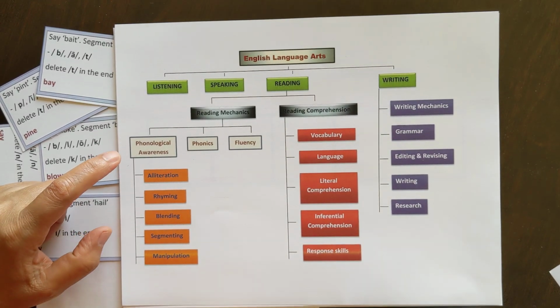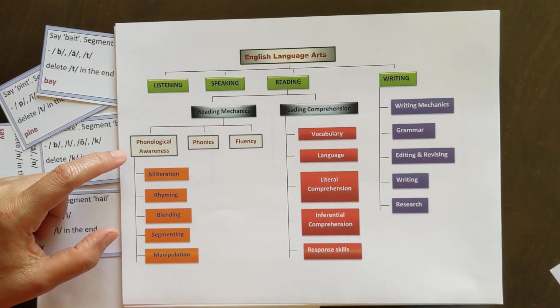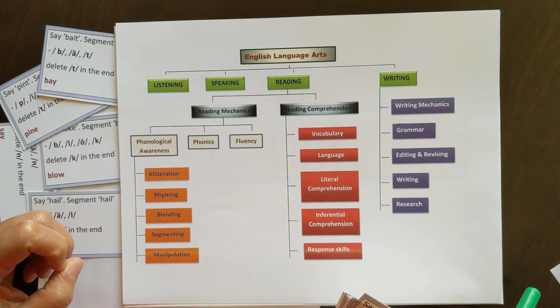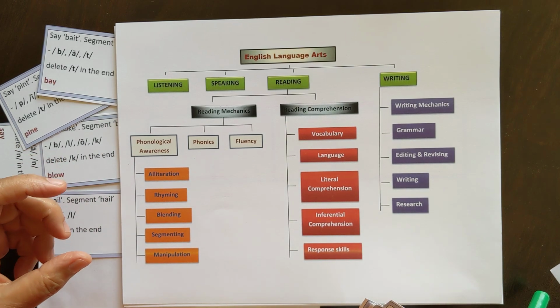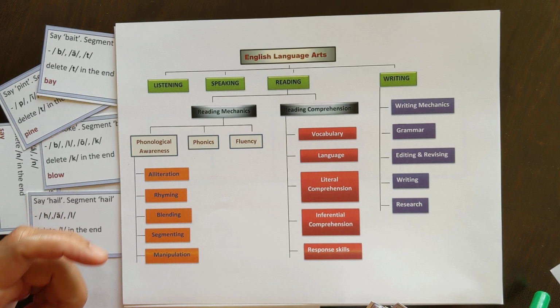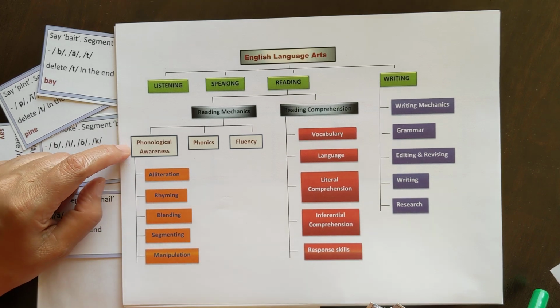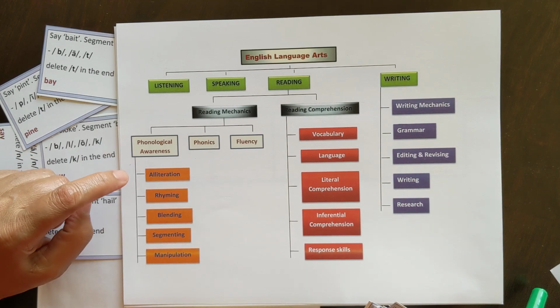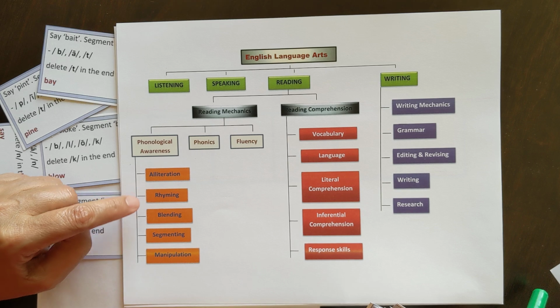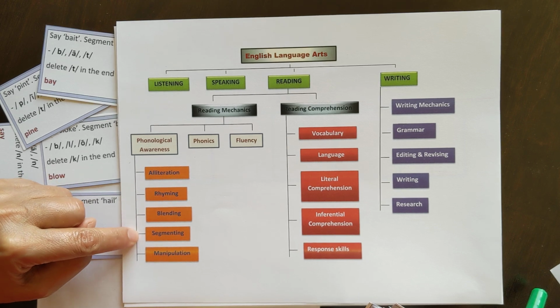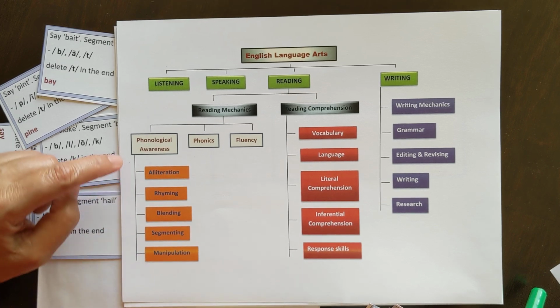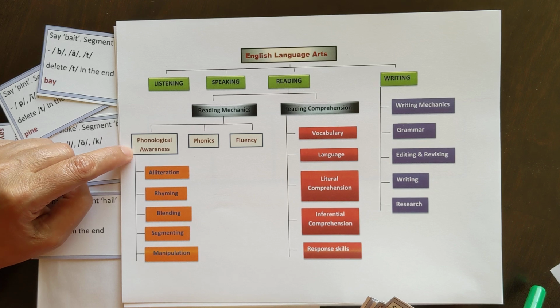Students understand how sounds are put together to make a word, or how a word can be segmented into sounds in phonological awareness. Alliteration, rhyming, blending, segmenting, and manipulation are taught under phonological awareness.